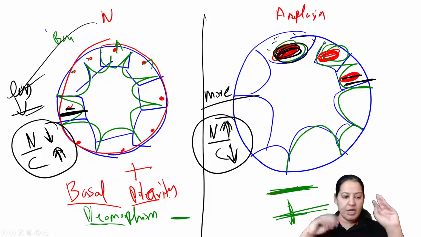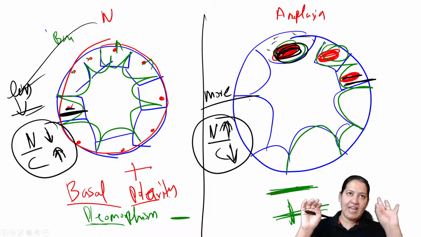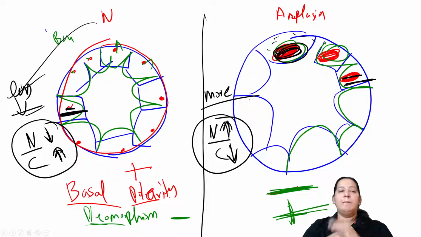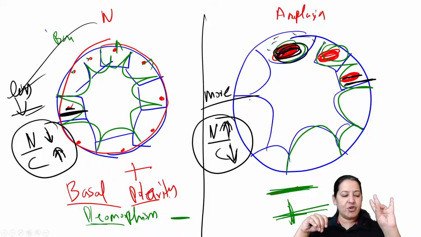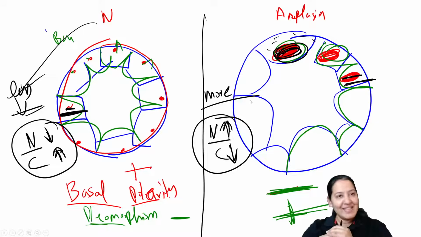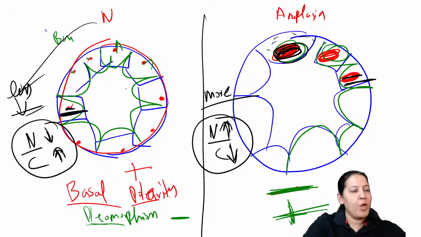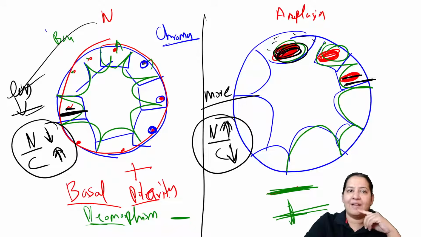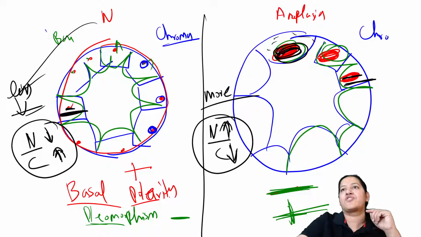The fourth. Till now we are done with 3: basal polarity, pleomorphism, NC ratio. You have to enumerate these. What is the fourth one? The color of the nucleus. See the color of the nucleus. Normally the nucleus is light color. Chroma means color. Here the nucleus is light color and here the nucleus is dark color.